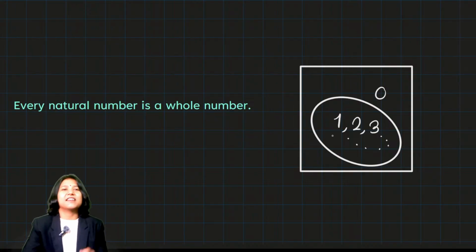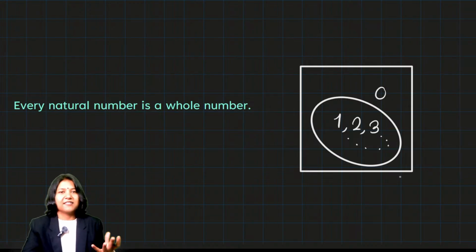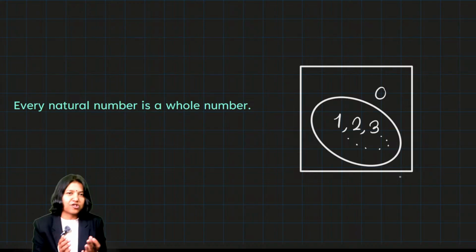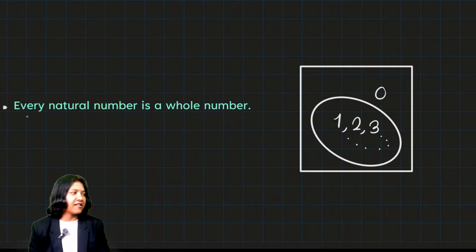All I'm saying is every natural number happens to be inside the whole number set. So the whole number set is a bigger set than the natural number set, because whole numbers have an additional member. So this is again a true statement: every natural number is a whole number.